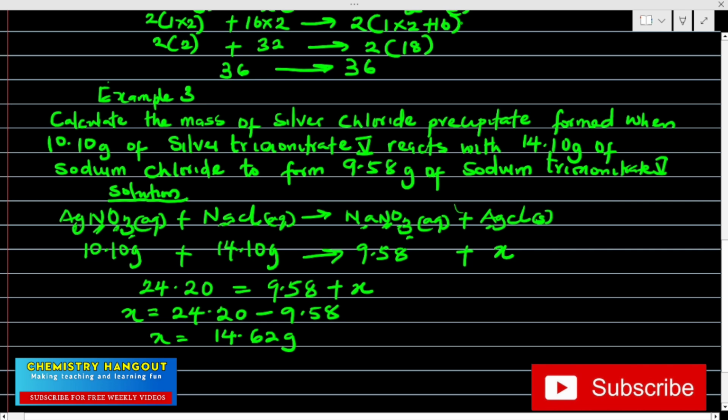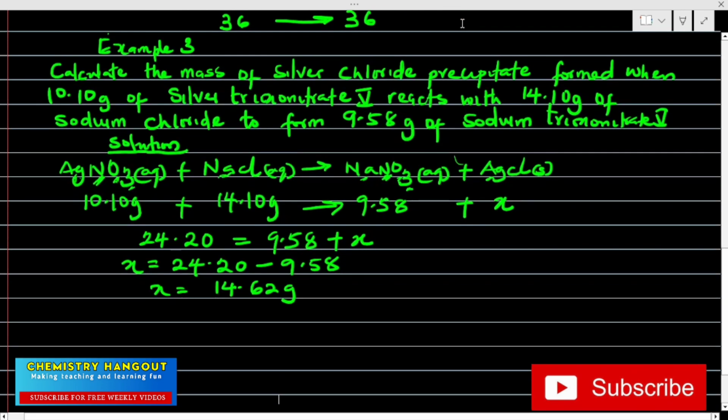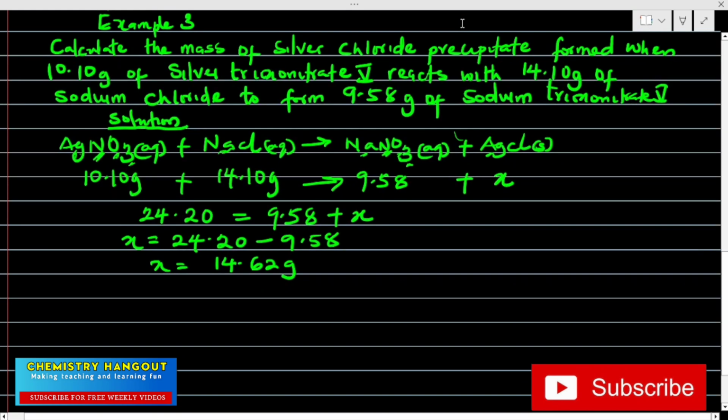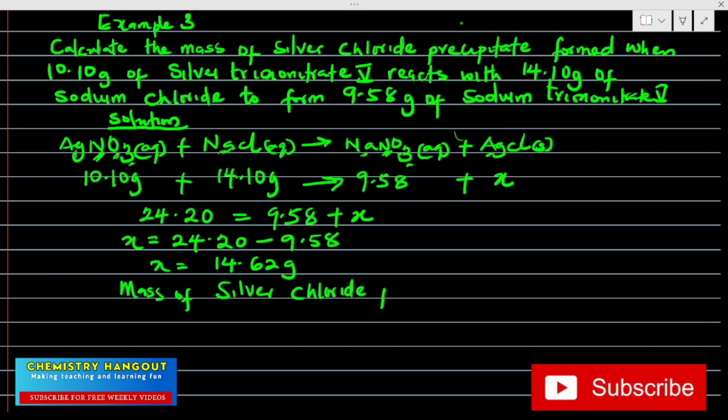Can we see that now? Why am I able to solve this? Because I know everything on the right hand side must be equal to everything on the left hand side. I will equate it, then I'll look for it. So the mass of silver chloride precipitate is equal to 14.62 gram. And that solves the question. I want to believe that's clear.